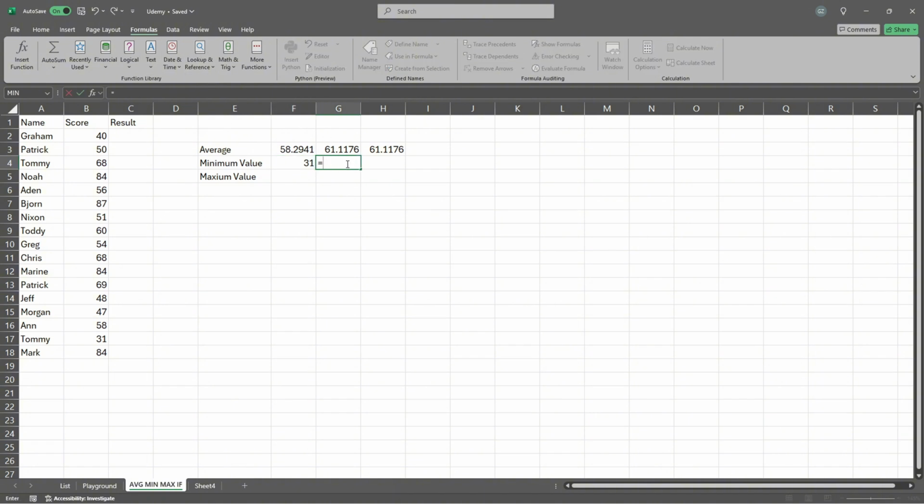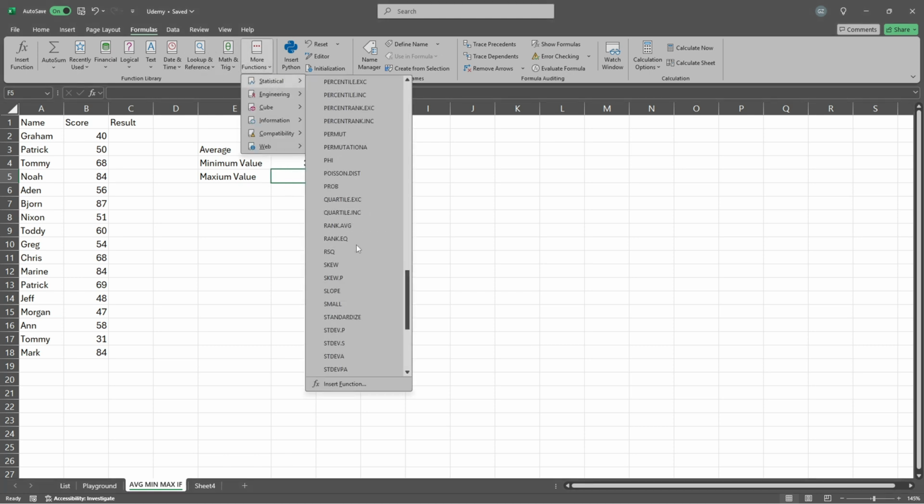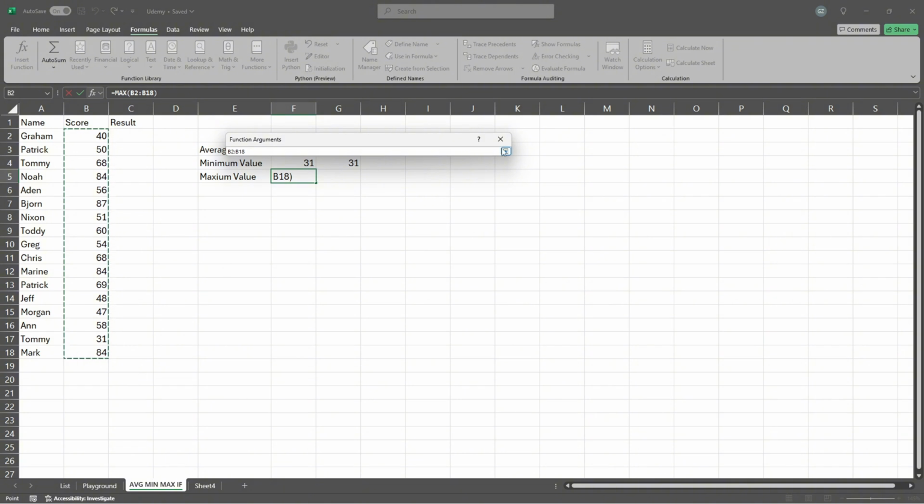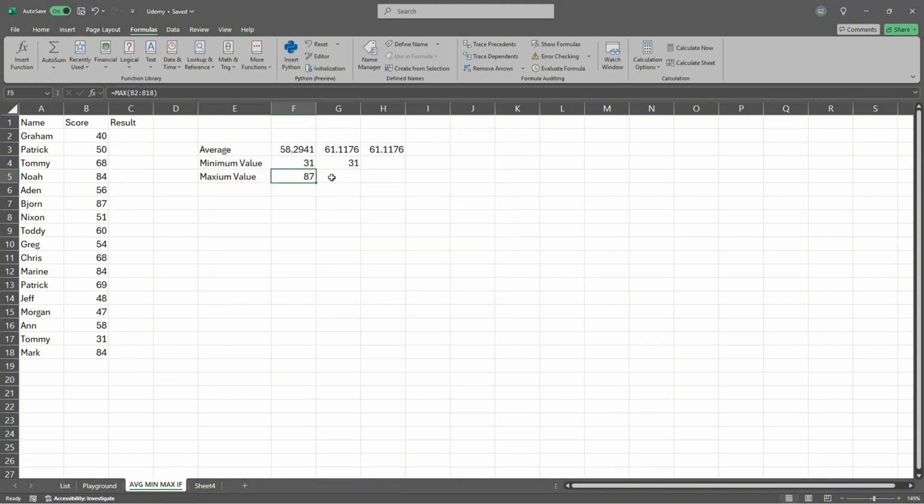And we can write it ourselves: the function, select everything, close parentheses, and it works the same. The same goes for the maximum value function. Here we've got maximum, MAX, and we can do the same. Select all of the values, and we've got the maximum value, and with MAX, we can create the same result easily.